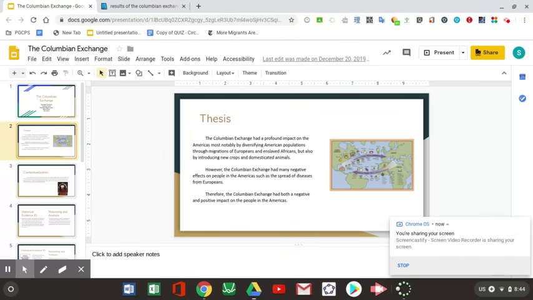So the topic we are discussing is the Columbian Exchange and its effect on the Americas and its people. Our big idea questions for today are: how did the Columbian Exchange impact the Americas and its people? What were the positive and negative effects of the Columbian Exchange?